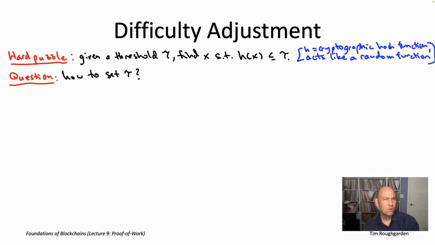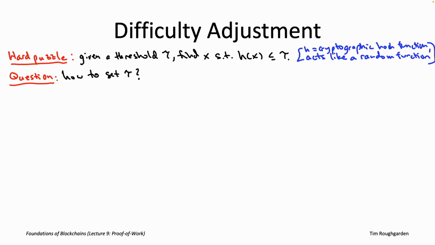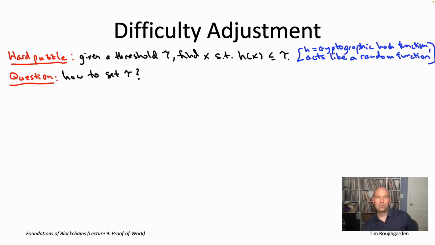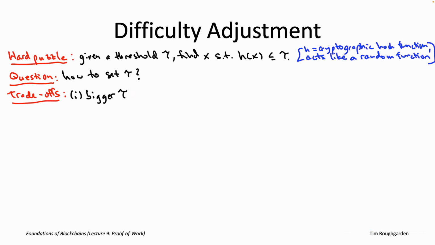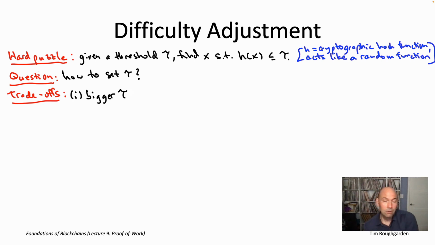So let's think this through then. What intuitively should be the pros and cons of setting tau to be larger or smaller? For example, let's think about the case where we set tau to be pretty big. We try to make the puzzles pretty easy. This, of course, means that, keeping the hash rates fixed, the nodes are just going to be finding puzzles faster than they would have found them with a smaller value of tau. So rounds will have a shorter duration, and in a given period of time, you will have more rounds. You will have more blocks created. So in other words, bigger tau means faster rate of block production.